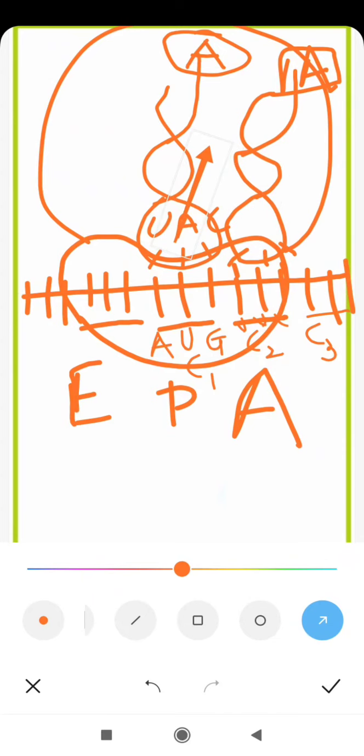Now, in the presence of an enzyme, the amino acid which was present on the tRNA at the P site now detaches from this tRNA, and it gets attached to the amino acid of the newly coming tRNA. This amino acid is removed from here and gets attached at the end of this amino acid.